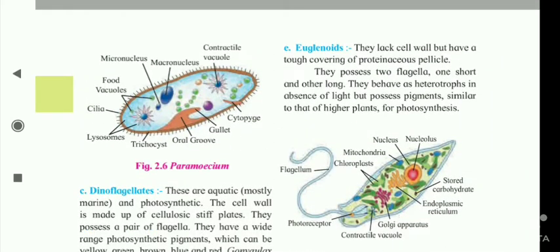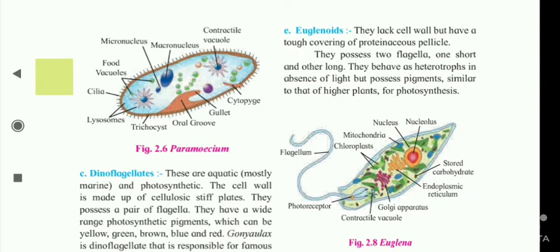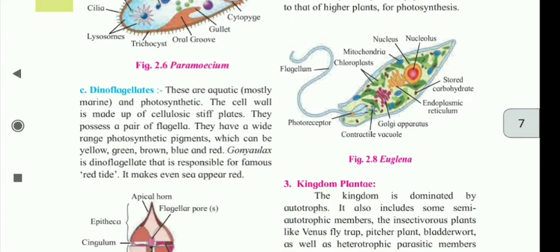Euglenoids. They lack a cell wall but have a tough covering of proteinaceous pellicle. They possess two flagella, one short and the other long. They behave as heterotrophs in absence of light, but possess pigments similar to those of higher plants for photosynthesis.